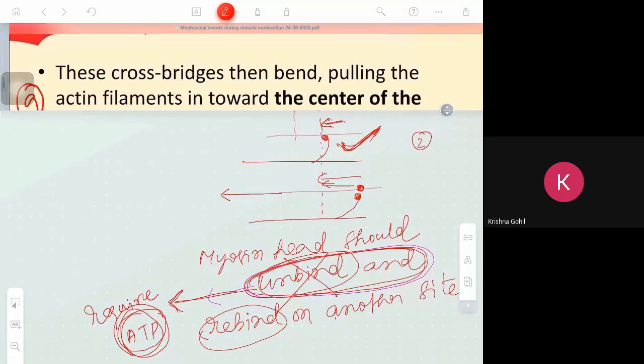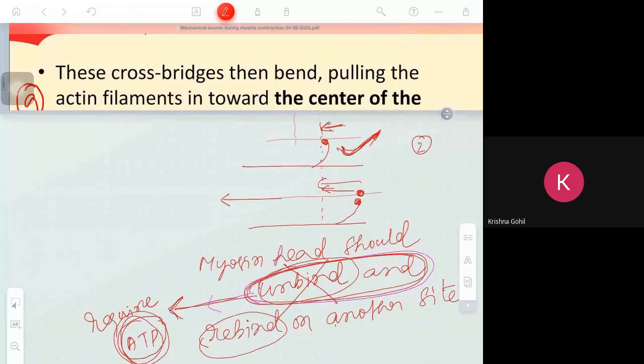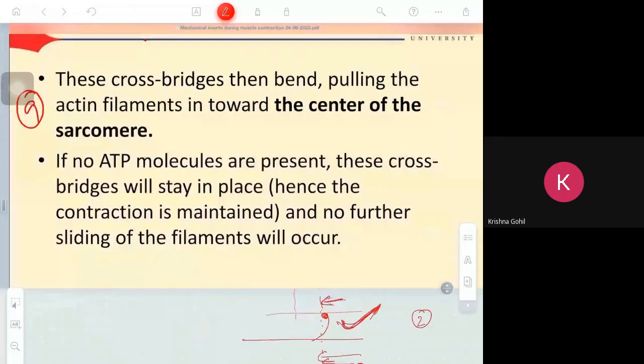That is, the cross bridge formation will be continued, or the muscle will always be in the state of contraction. Now you listen. If ATP molecules are not present, these cross bridges will stay in place. Hence, contraction is maintained and no further sliding of the filament will occur.